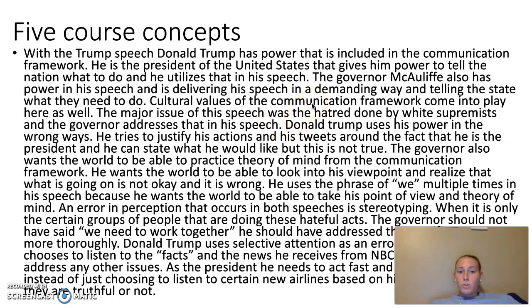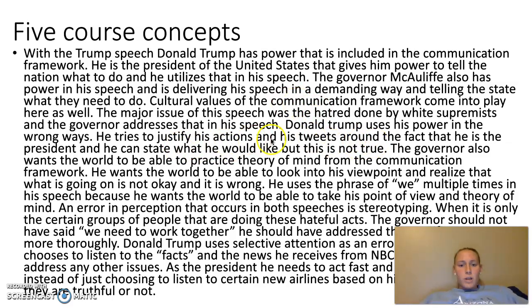For the 5 course concepts, I said that with the Trump speech, Donald Trump has power that is included in the communication framework. He is the President of the United States, and that gives him the power to tell the nation what to do, and he utilizes this in his speech. The governor also has power in his speech, delivering it in a demanding way and telling the state what they need to do. Donald Trump does abuse his power in the wrong ways in his speech.